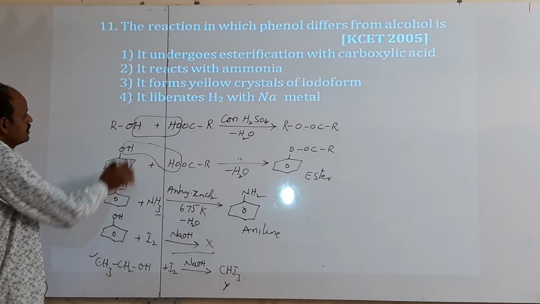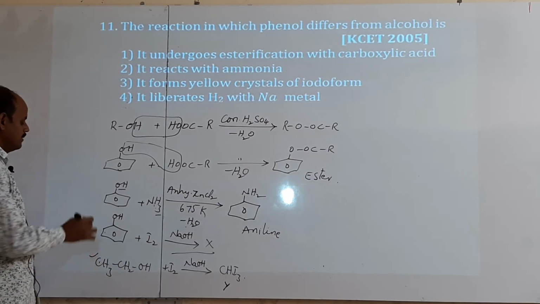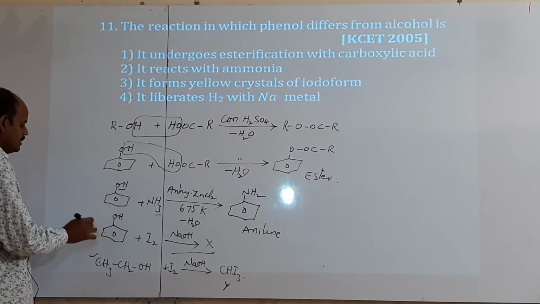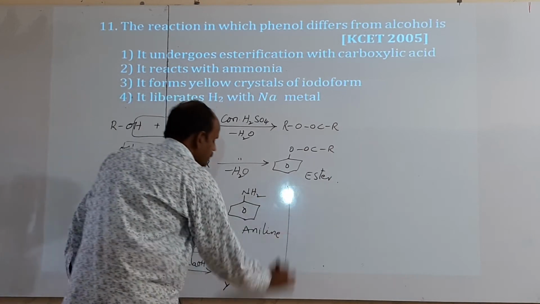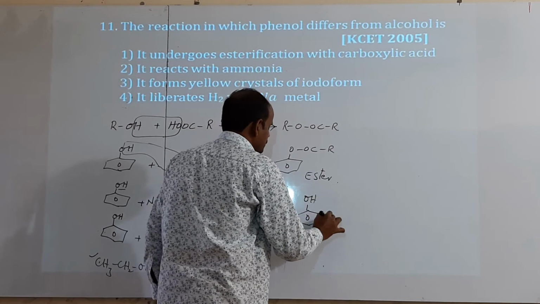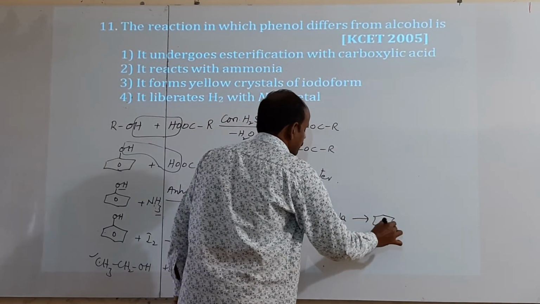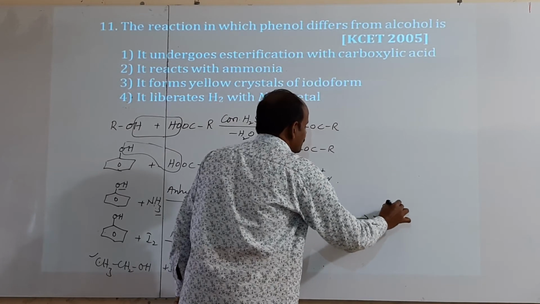Just observe the fourth one. It liberates H2 gas with sodium metal. When phenol reacts with sodium metal, it gives H2 gas. In both cases, OH plus Na liberates H2 gas by the formation of sodium phenoxide.